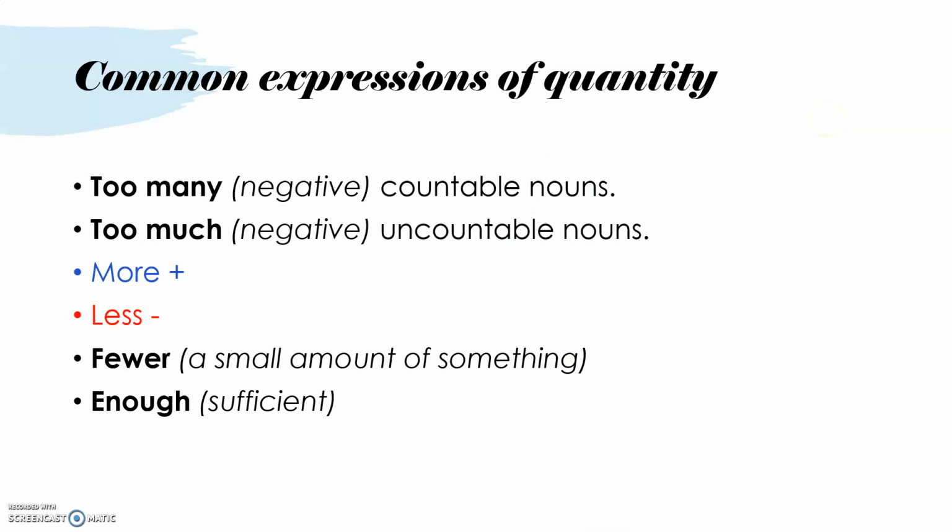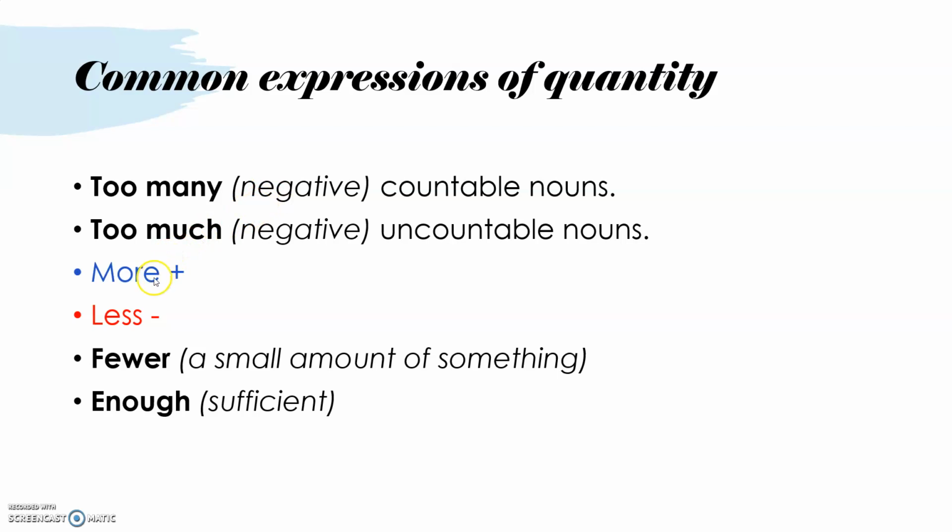Here we have very common expressions of quantity. Too many, in a negative way, and we use too many with countable nouns. Too much, in a negative way, and we use it with uncountable nouns. Why do I say negative? When we use too next to many or too next to much, that means that you might be complaining about the quantity of something. And you will see that in a few minutes.